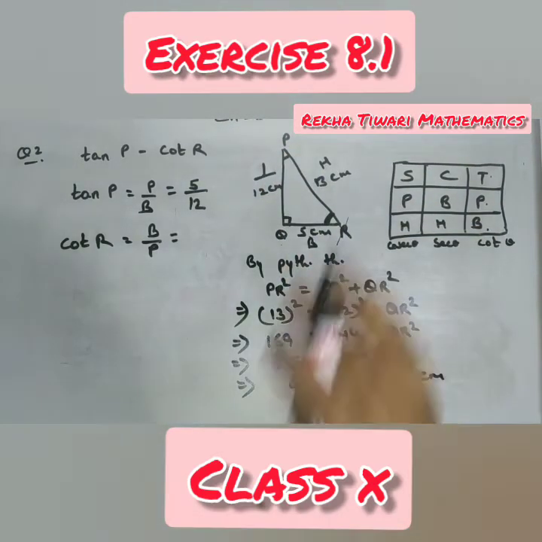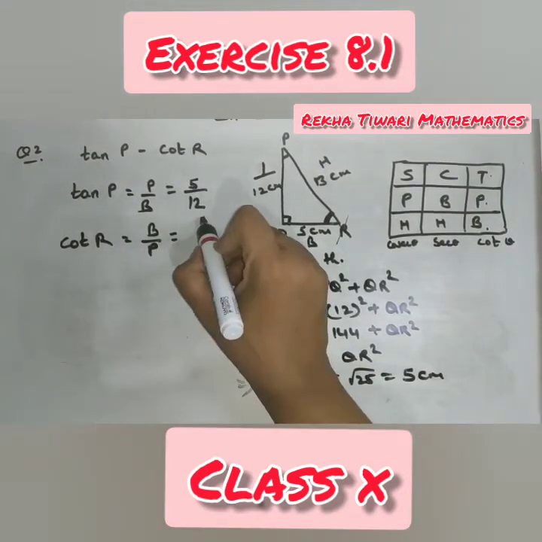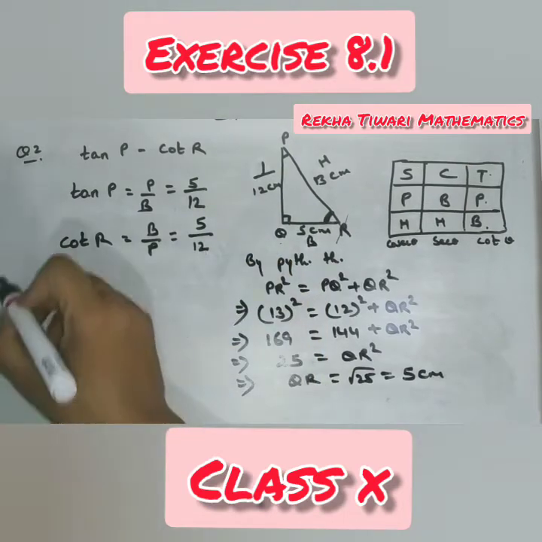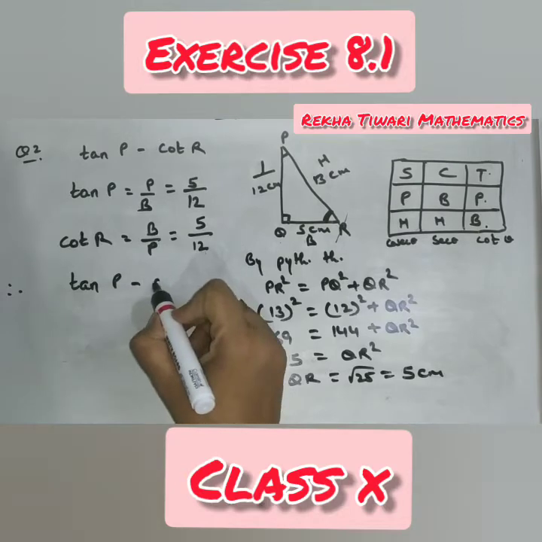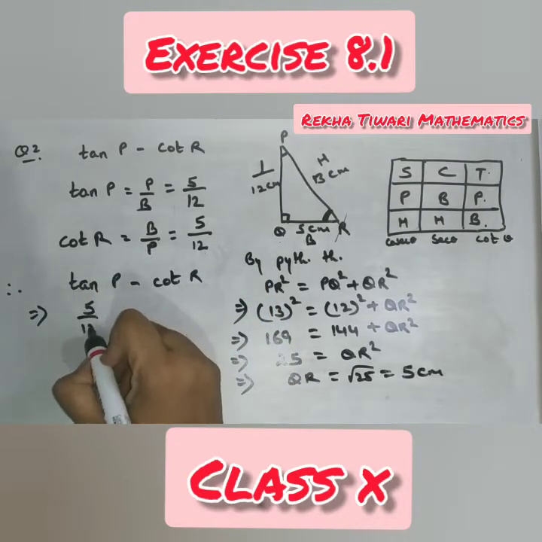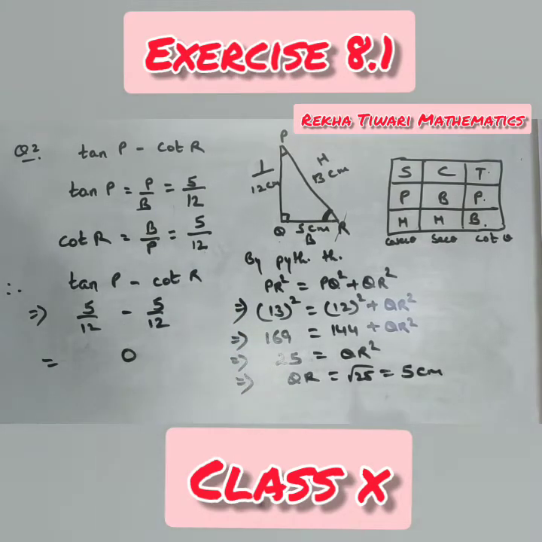Base and perpendicular changes. Hypotenuse remains the same. So what is base now? 5. And what is the perpendicular? 12. Therefore, tan P minus cot R implies 5 by 12 minus 5 by 12, which is nothing but equal to 0.